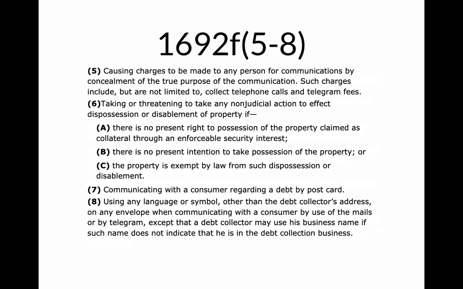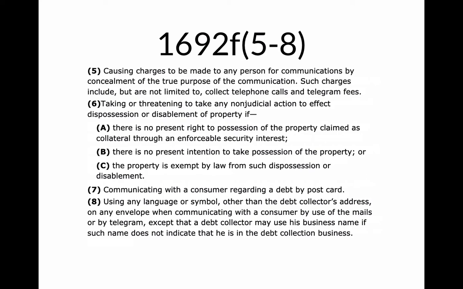Okay, go back to 1692C. Remember, how you communicate with third parties. We back up to 1692B, which is getting location information. No, they weren't getting location information. And then, D, is that harassing? Yeah, I'd say it's pretty harassing. It may not be deceptive, depending on exactly what they said, which would be 1692E, but 1692F, that's the same as a postcard. Except it's a whole lot worse than a postcard.